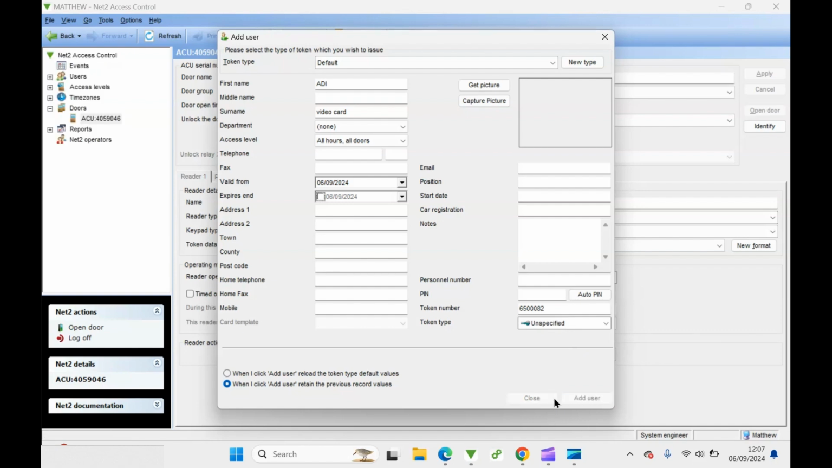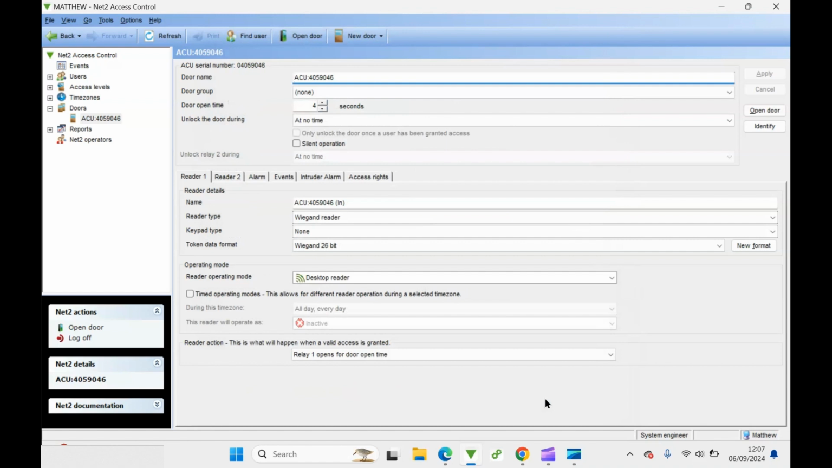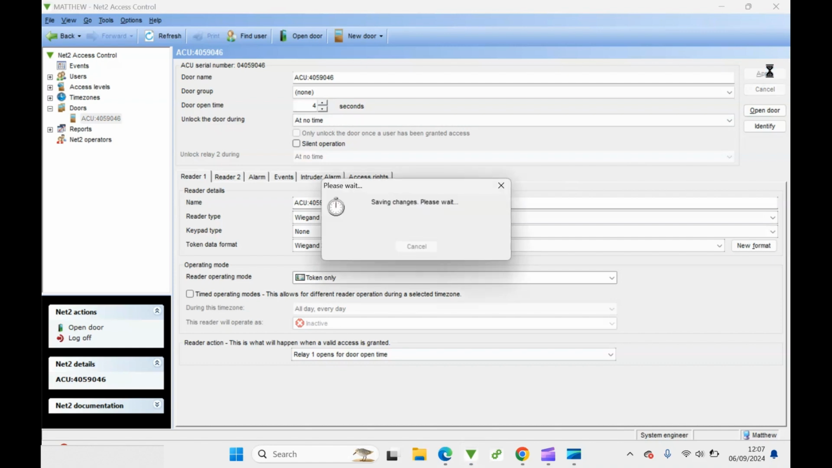Add user, and then close. So now, if I had a pack of 25, I would do that 25 times, add a user, give them a name, add a user, give them a name, and so on, until you've used all 25 cards up. Then go back to this, change it to a token only, and click apply.